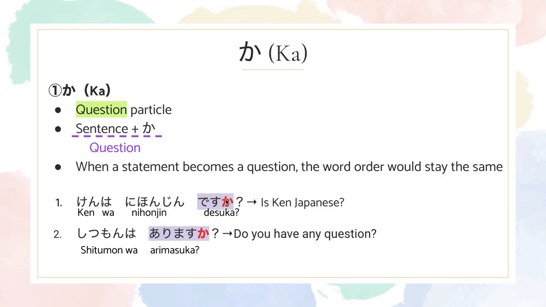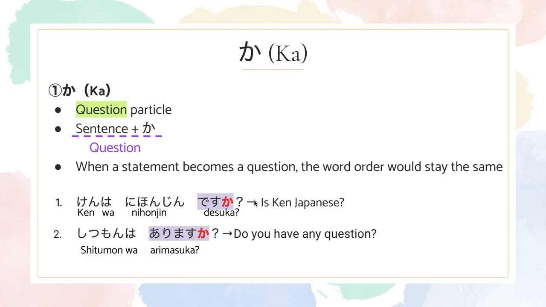That means Ken is Japanese. But if you add the ka, it would be in question form. So all you have to do is just add the ka right after the sentence. And the key point of the pronunciation for this is you have to go a little bit higher in key on the ka.